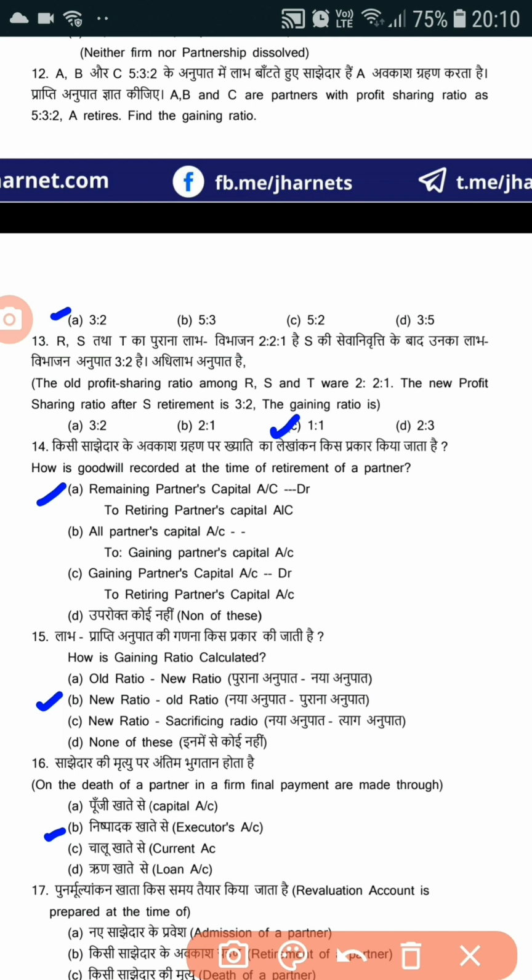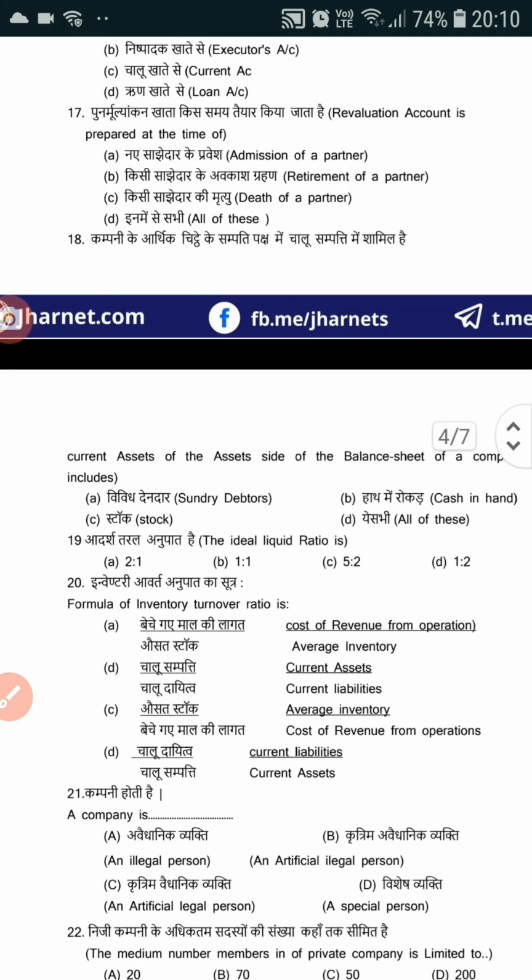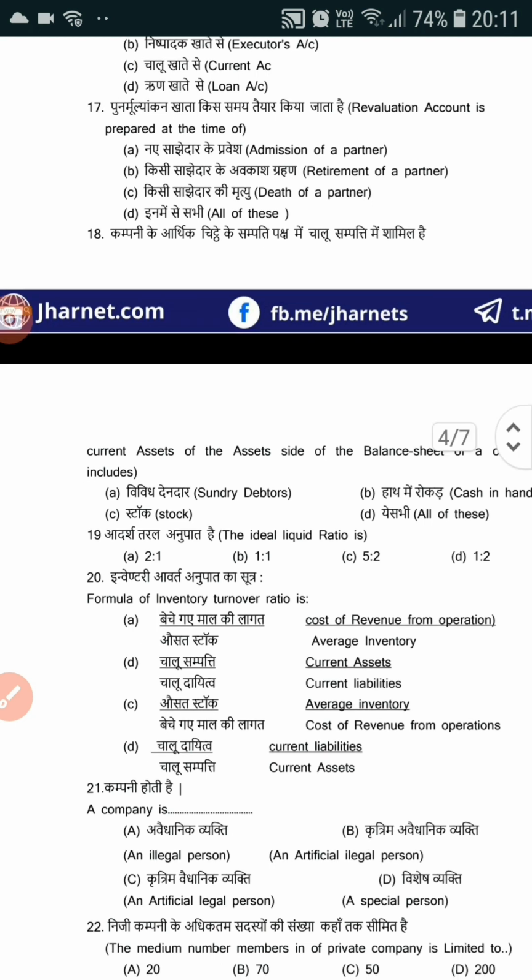Now look, question number 17. Revaluation account is prepared at the time of admission of a partner, retirement of a partner, death of a partner. So the correct answer will be D, all of these.